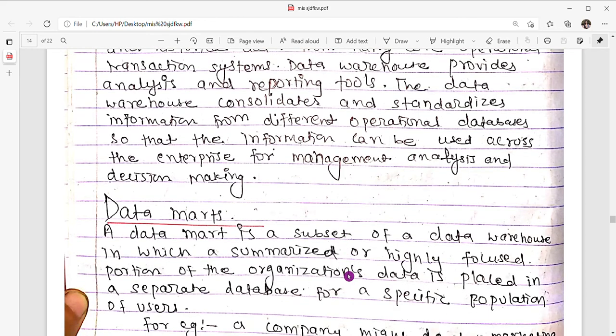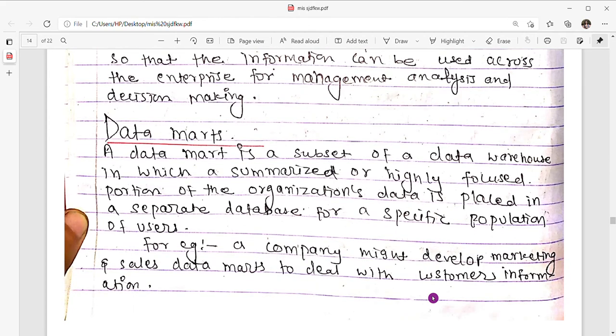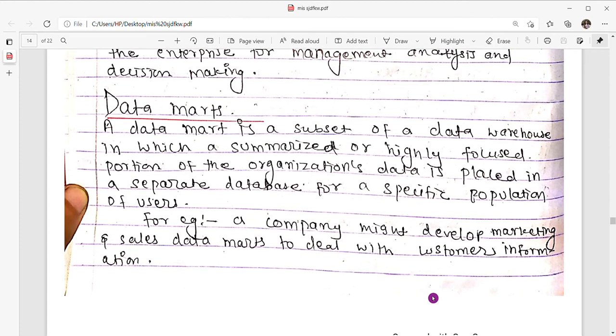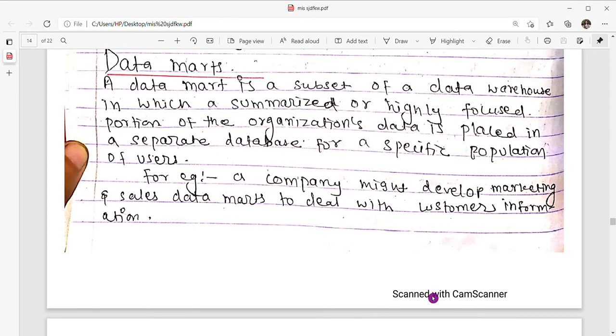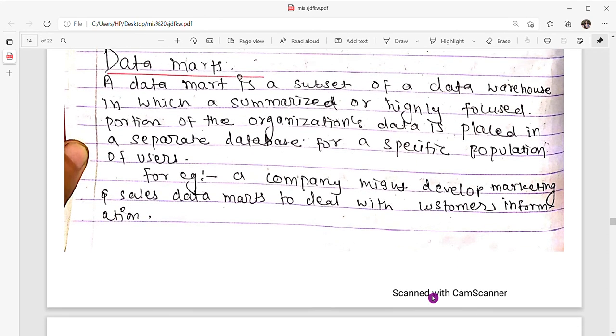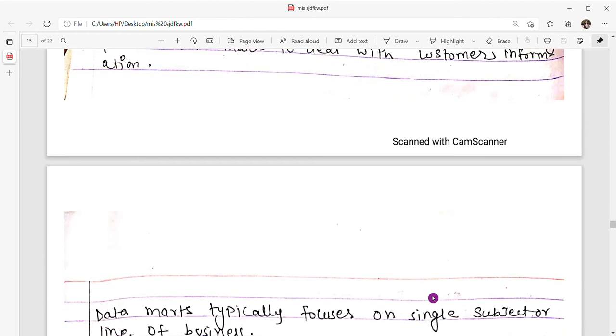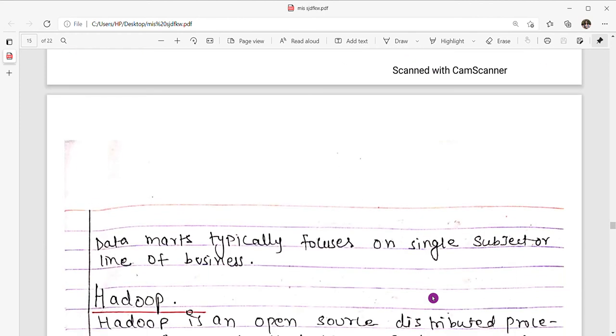So now the next one is a data mart. A data mart is defined as a subset of the data warehouse in which a summarized or highly focused portion of the organization's data is placed in a separate database for a specific population of users. For example, a company might develop marketing and sales data marts to deal with customer information. Data marts typically focus on a single subject or line of business.